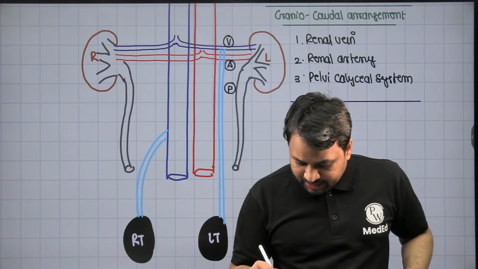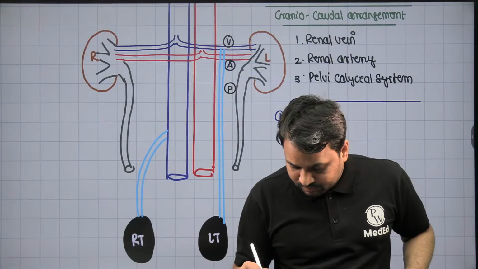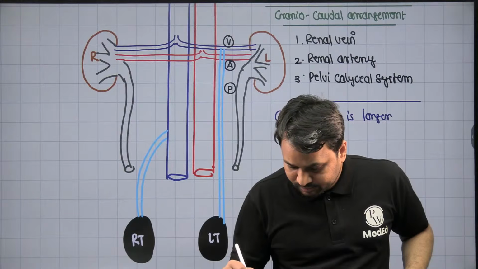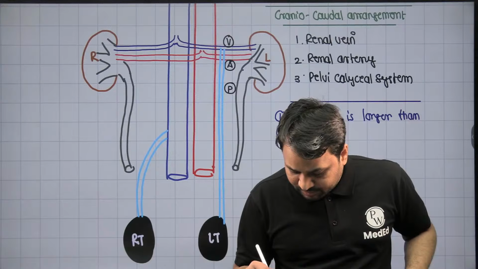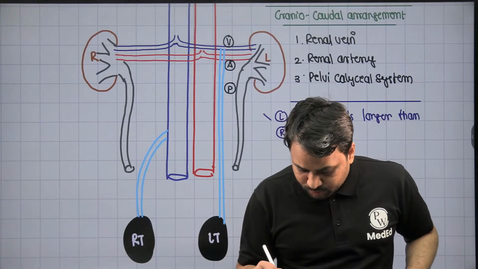Number one, the left renal vein is longer than the right renal vein. That is the first important point that you should know.